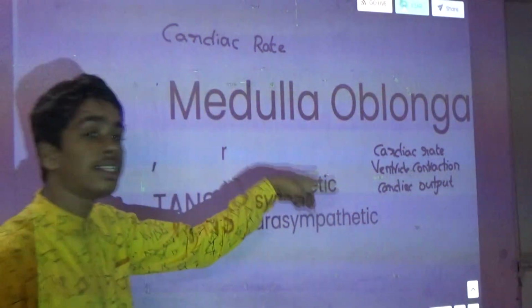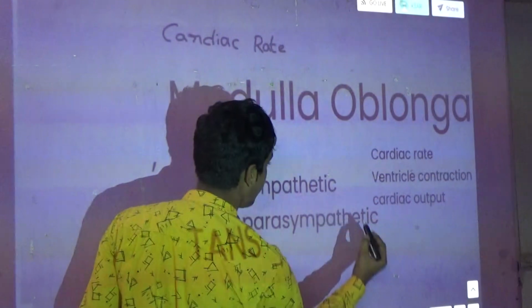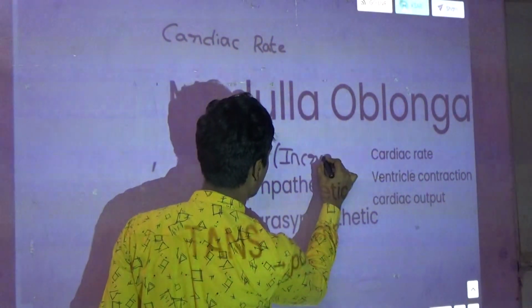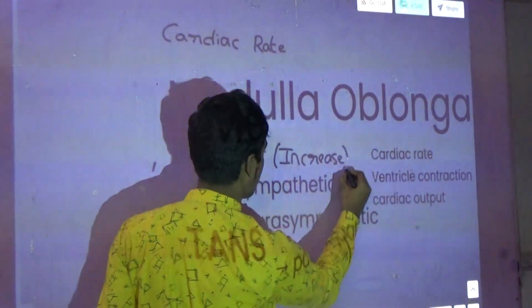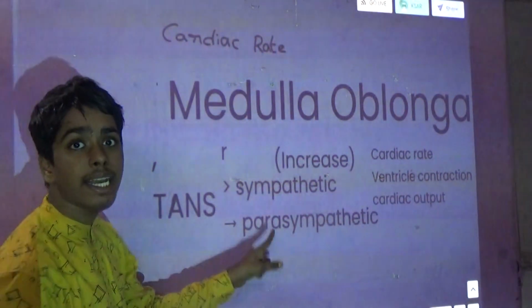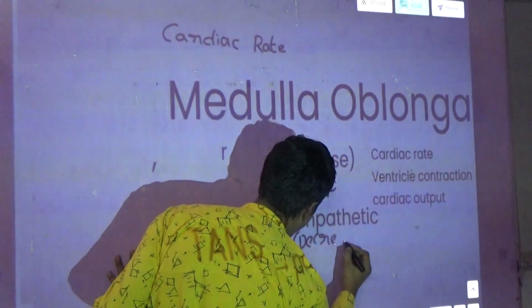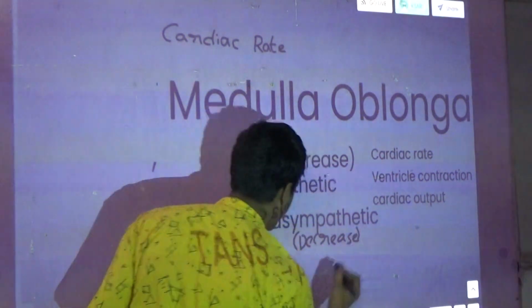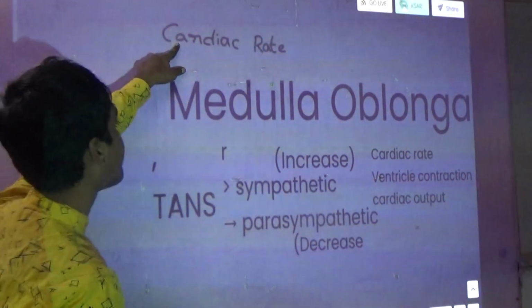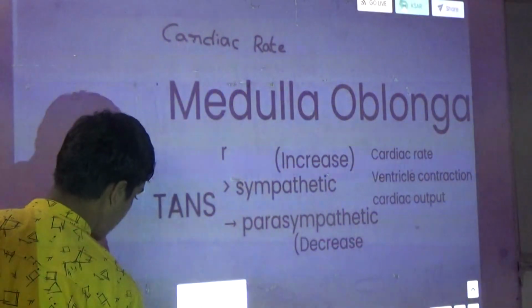With the help of the sympathetic, these will increase. With the help of the parasympathetic, they will decrease. Now see the cardiac rate with the help of the medulla oblongata. Wait a second, I will rub the medulla oblongata.